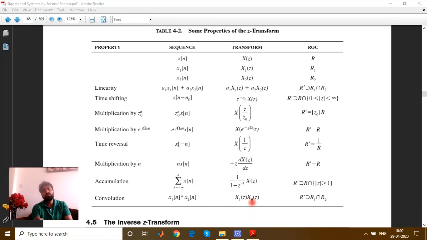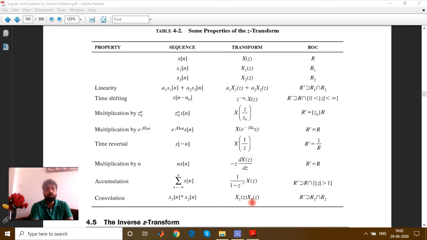That's why we are using this transformation tool. Ultimately, these properties are also very important while you are simplifying questions. Rather than solving a whole question directly, if x[n] and X(z) are known, one can easily find a shift and change in that with the help of all these properties. So this is basically the target, to understand the properties.